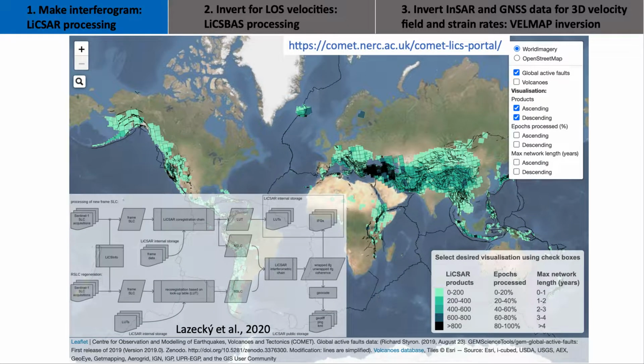In this study, we obtain a high-resolution velocity field for the Xianshuihe fault region from the LiCSAR LiCSBAS processing chain. We first make interferograms using the LiCSAR system. In some cases, gaps exist in networks due to no acquisitions, severe decorrelation, and/or unclosed loop phases. We fill these gaps by creating or repairing specific interferograms so that networks are well connected.